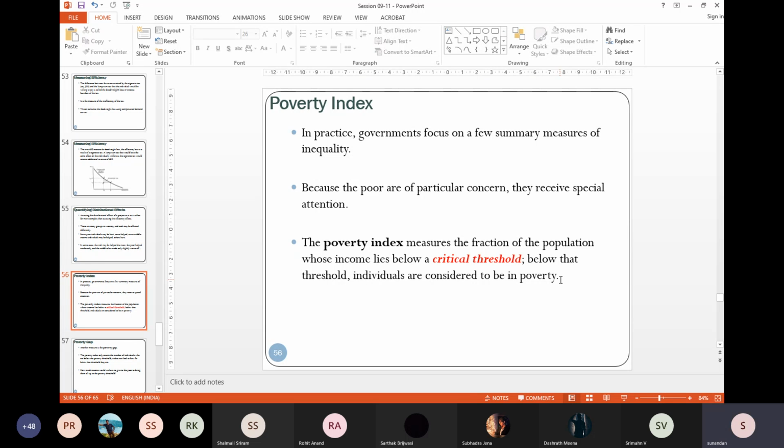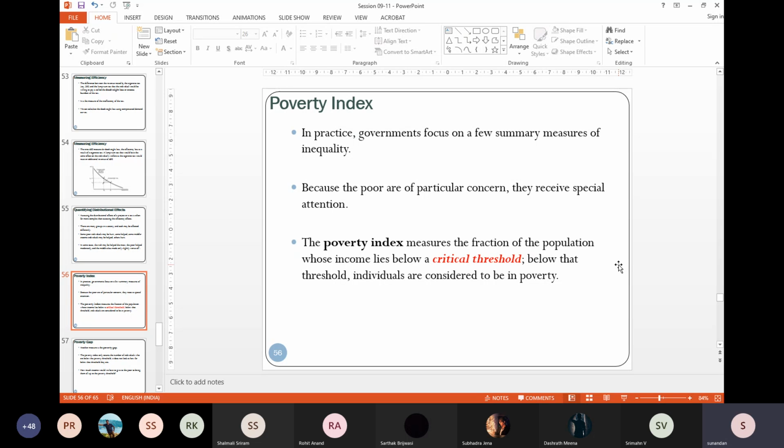Okay. In India, we have a separate type of definition of the poverty level. That is based on the money required to purchase a minimum calorie of food.